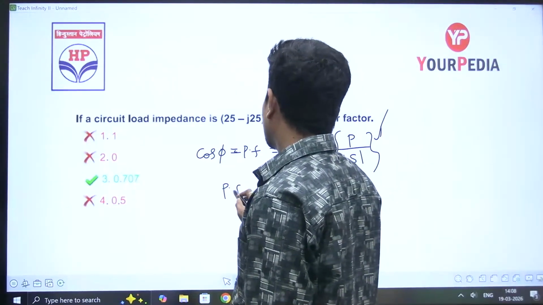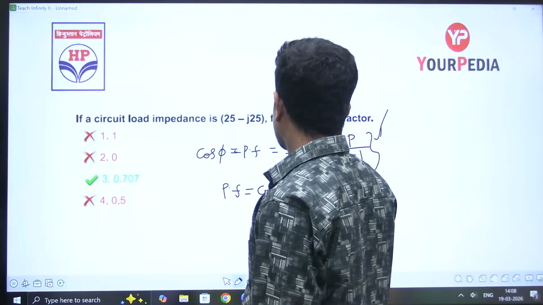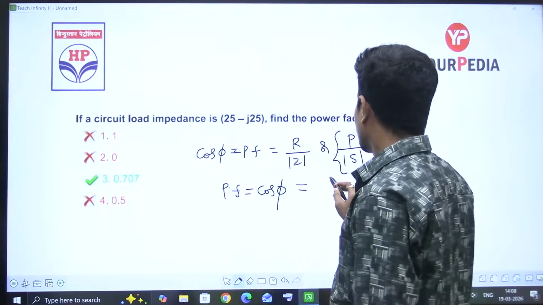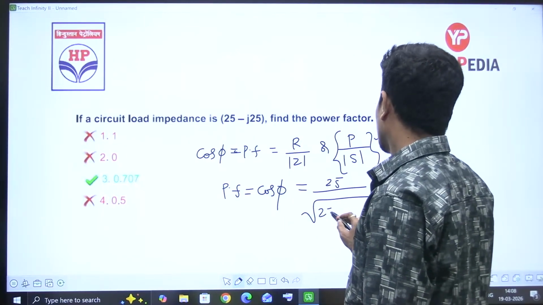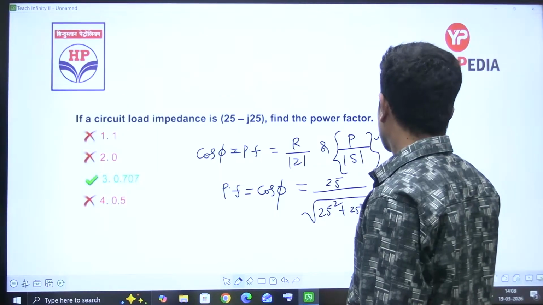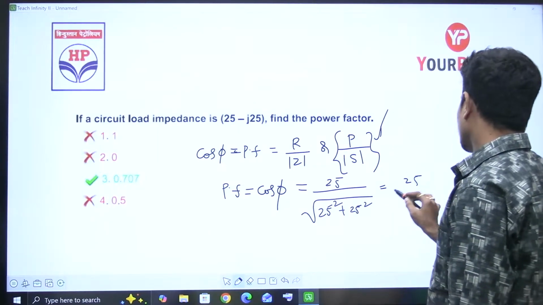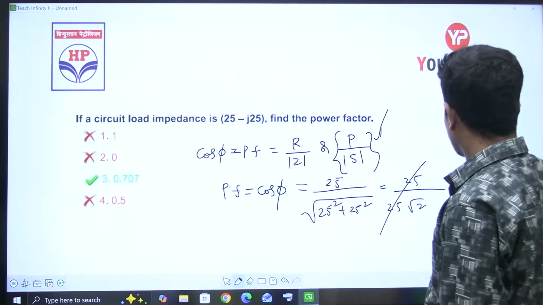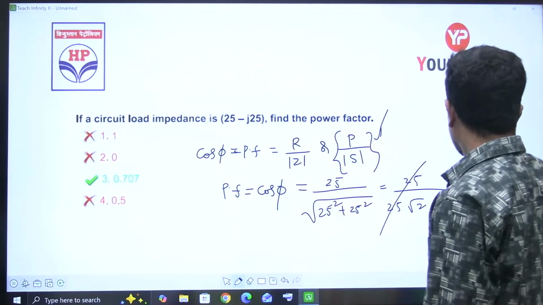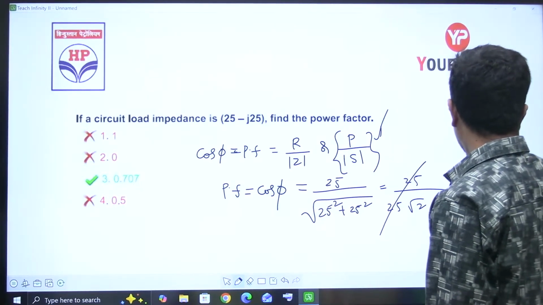So power factor is equal to cos phi is equal to resistance 25 by magnitude of Z, root of 25 square plus 25 square. You take 25 common, you are left with root 2. 25 divided by 25 root 2 is 1 by root 2, that is equal to 0.707.